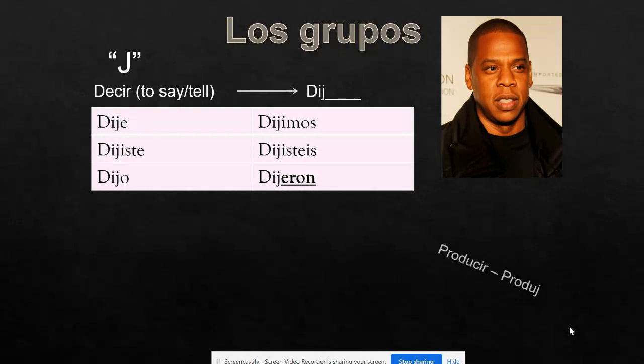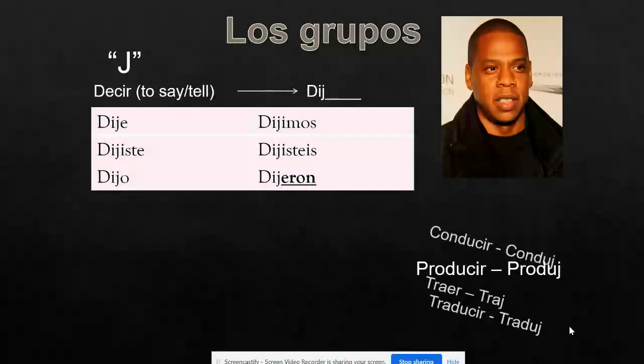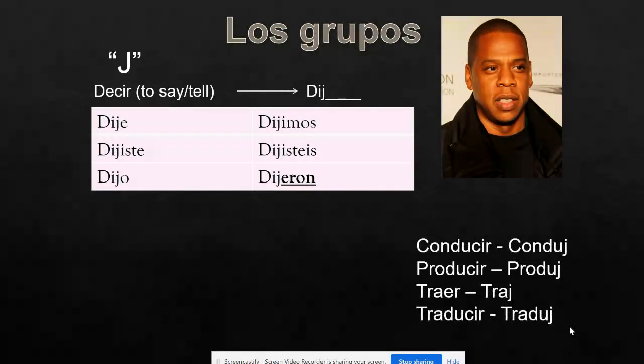There are some other J group verbs that look like this. Conducir changes to conduj. Producir changes to produj. Traer changes to traj, and traducir changes to traduj. And then you would just add the endings that you see on the verb decir.